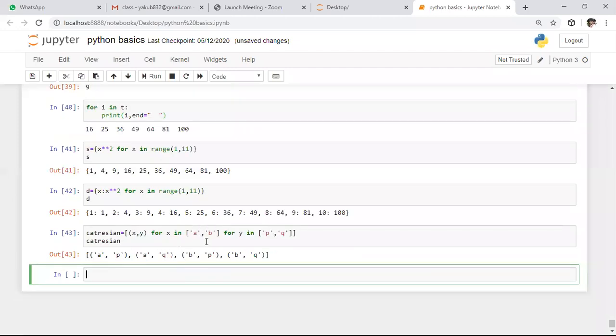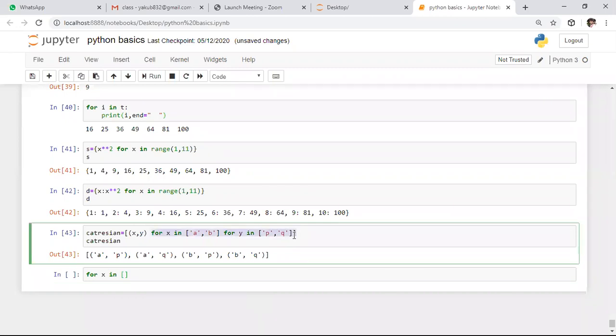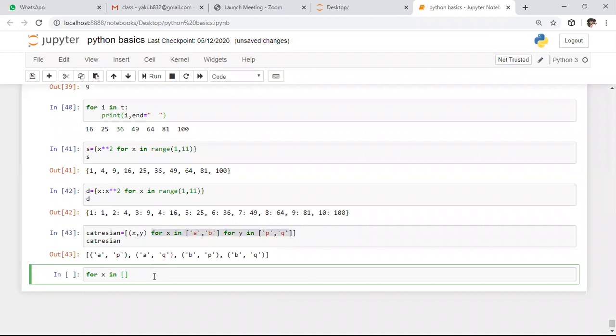So don't be confused, here it is one list, and here I created a nested list. If you want to create the same program by using the basic or traditional approach, what do we need to do? First we need to say for x in, and iterate through this list. I'm copy pasting that portion.